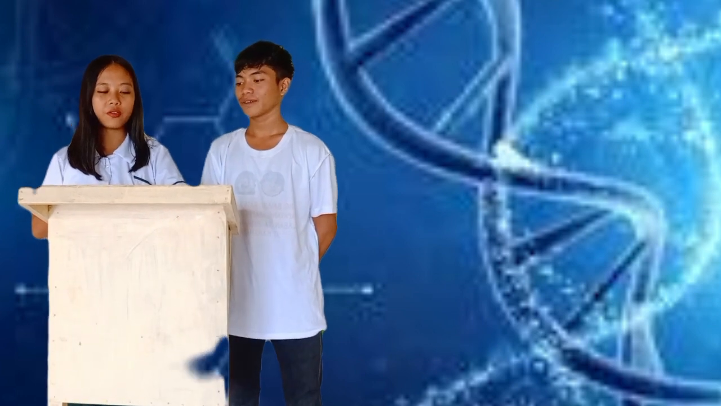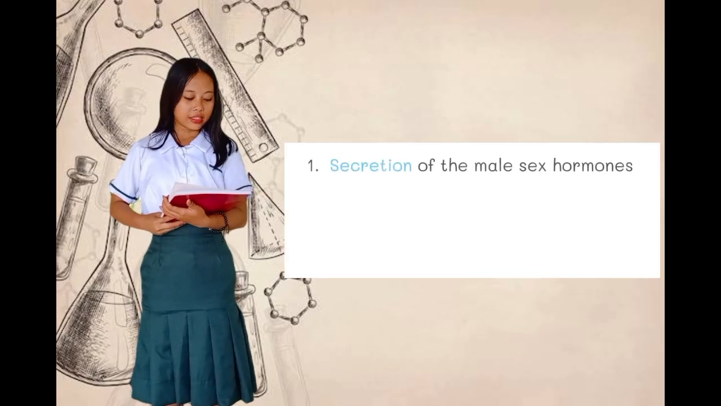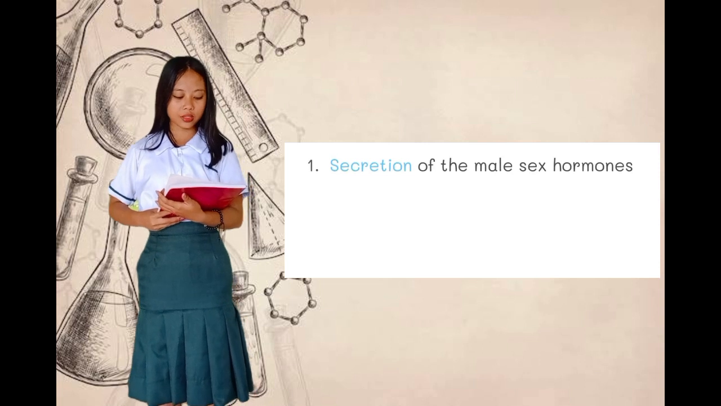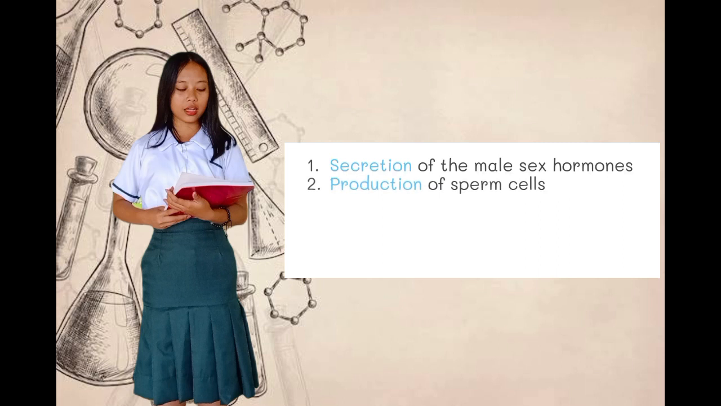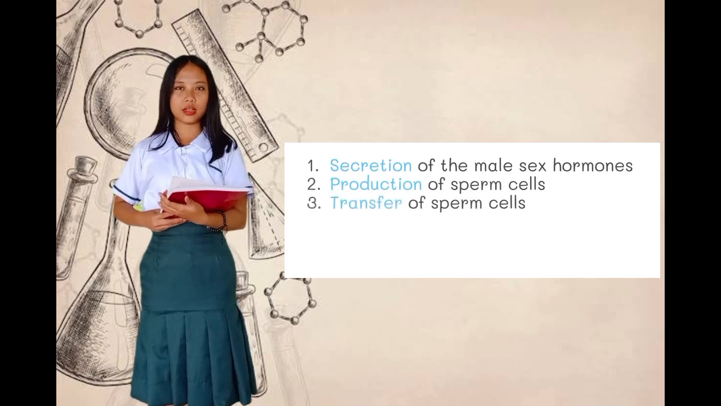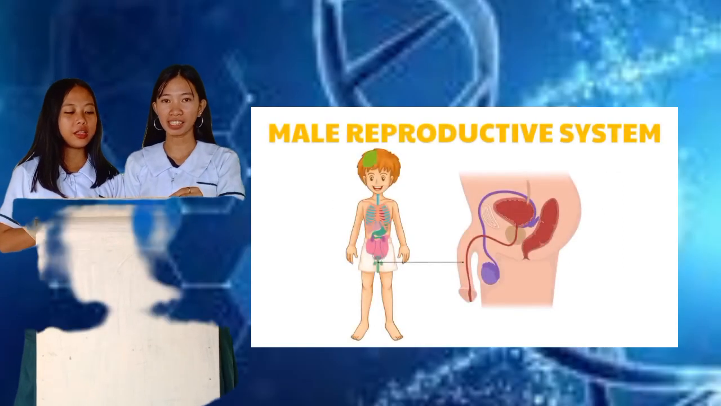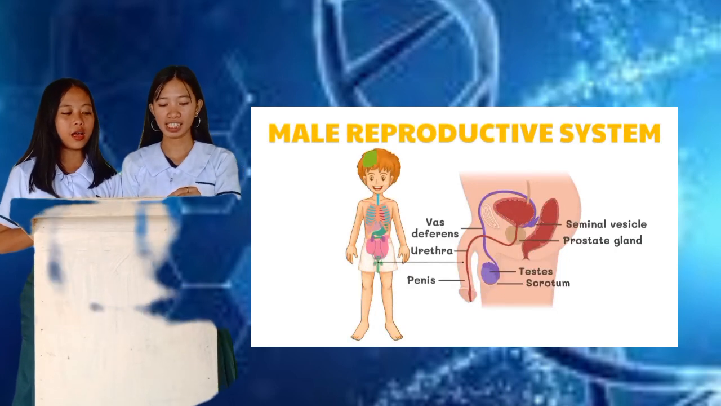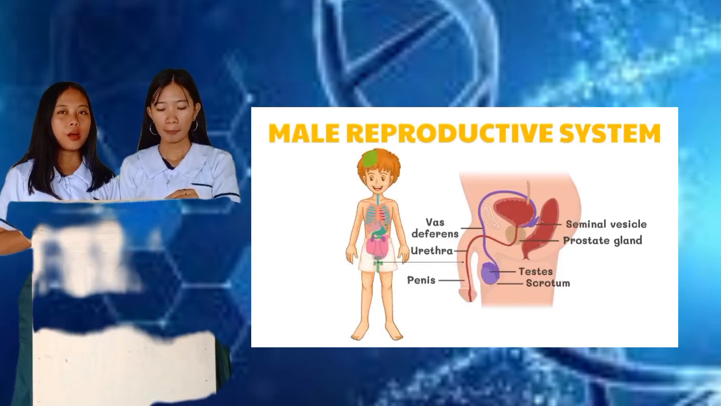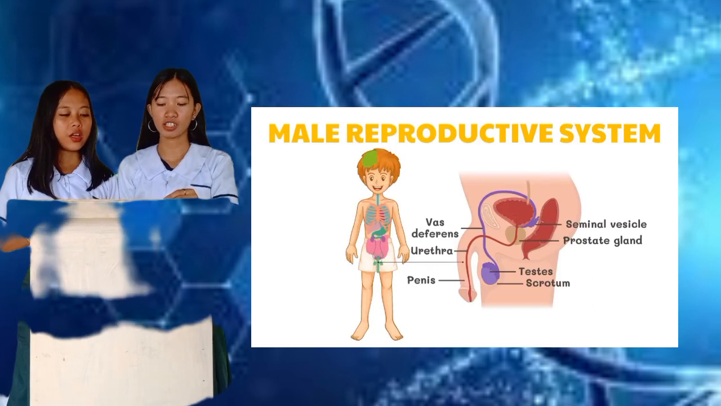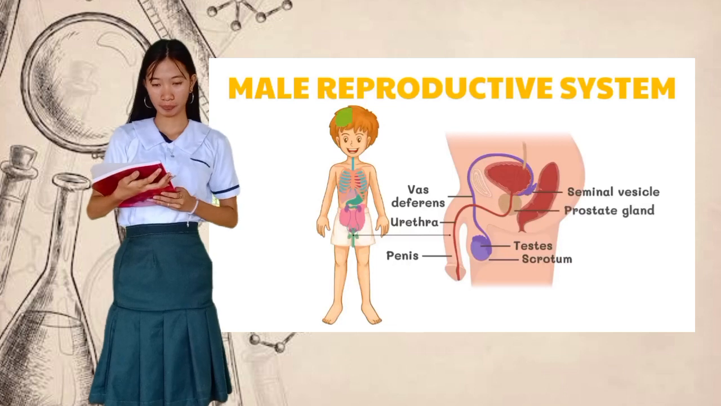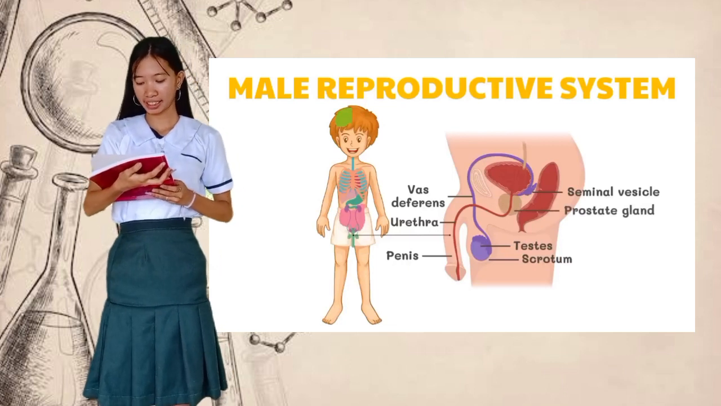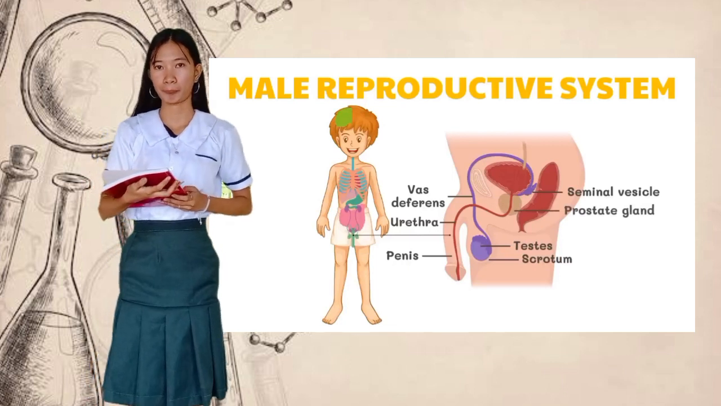The male reproductive system performs the following functions. Number 1, secretion of the male sex hormones. Number 2, production of sperm cells. Number 3, transfer of sperm cells. The male reproductive system includes the testes, scrotum, penis, vas deferens, urethra, seminal vesicles, and prostate gland. The male gonads are the testes, hanging in the scrotum.